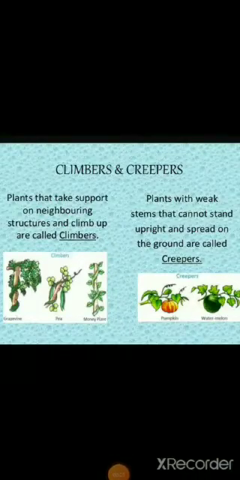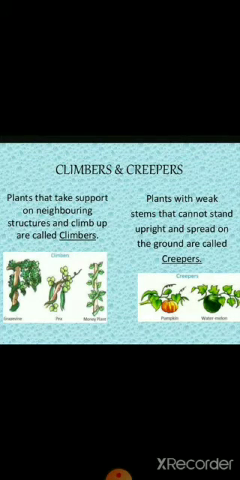Students, the next types of plants are climbers and creepers. Plants that take support on neighboring structures and climb up are called climbers. These plants have weak stems and they need support to stand. As you can see in the picture, support is provided to the plants so that these plants can climb or grow upright. Examples are grapevine, pea, money plant. All these are climbers.